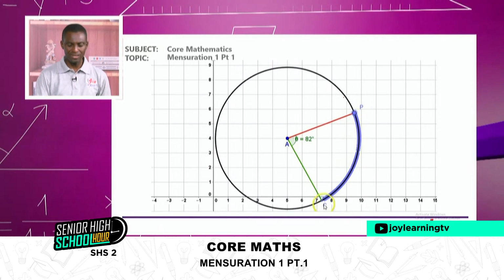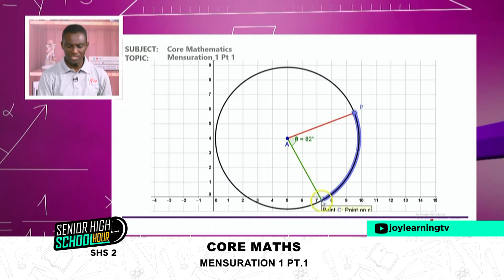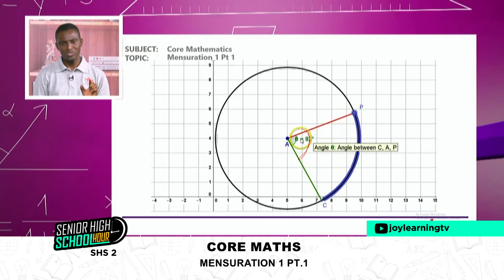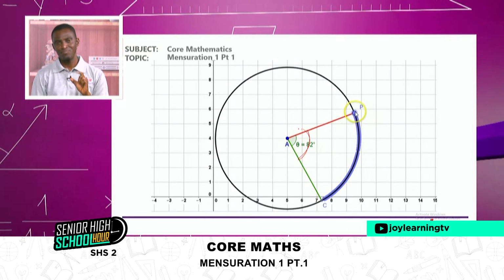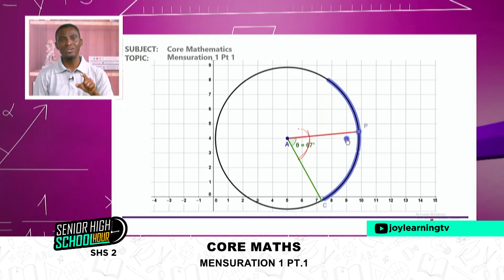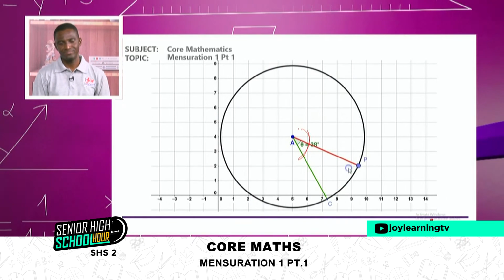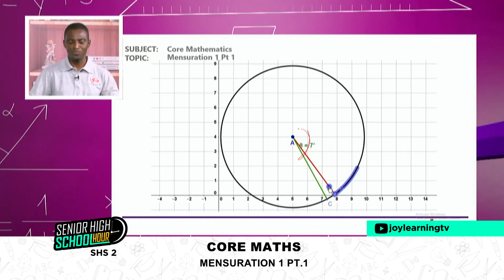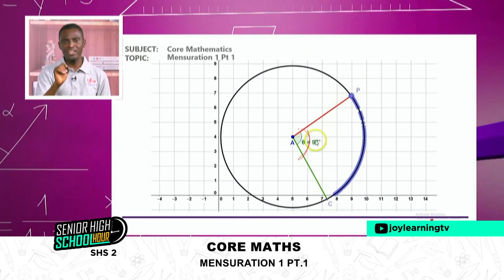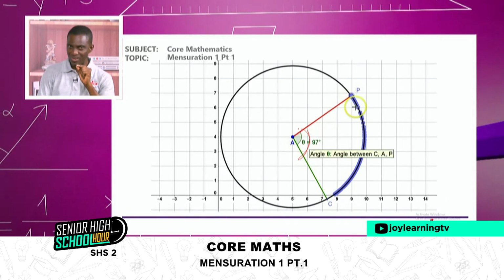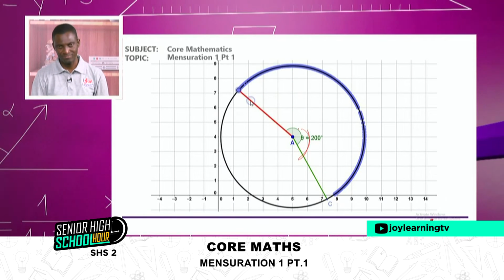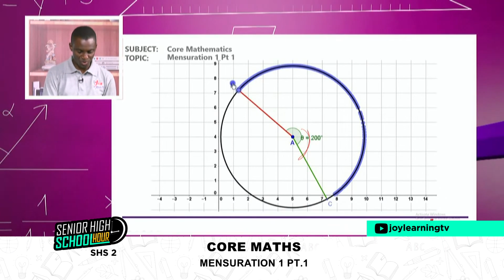So as this arc is going, you see that the central angle here also increases. So it means that the length of an arc is directly proportional to the central angle. So I increase the central angle, I will increase the length of an arc. So I can never find the length of an arc without considering the central angle, which is seriously part of it. You see that? So that is what we are going to do.